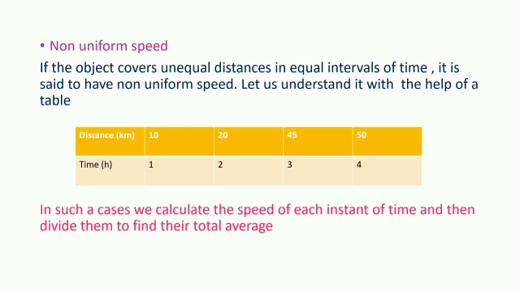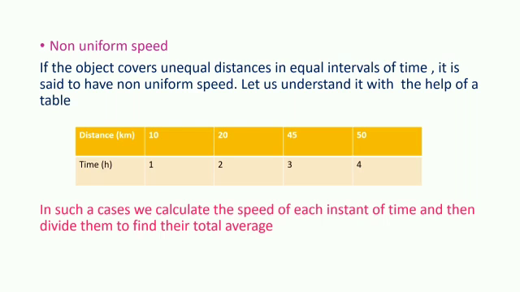If the object covers unequal distance in equal intervals of time, it is said to have non-uniform speed, like this table. 10 km in 1 hour, 20 km in 2 hours, 45 km in 3 hours, 50 km in 4 hours. So these are the speeds at every instant. These are called instantaneous speed.